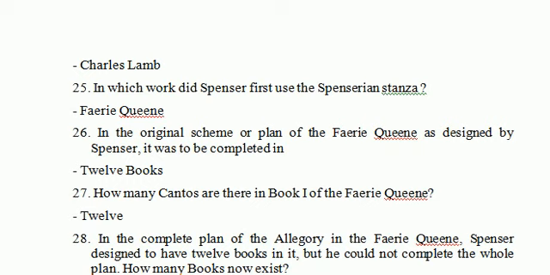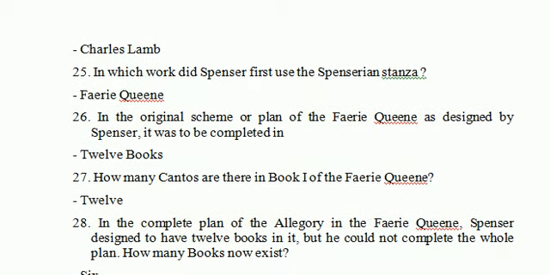In the original scheme or plan of the Faerie Queene, as designed by Spenser, it was to be completed in 12 books. How many cantos are there in book first of the Faerie Queene? So there are 12 cantos in book first of the Faerie Queene. It was planned to be published in 12 books, but later it was published in 6 books.